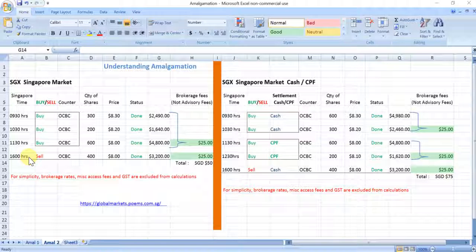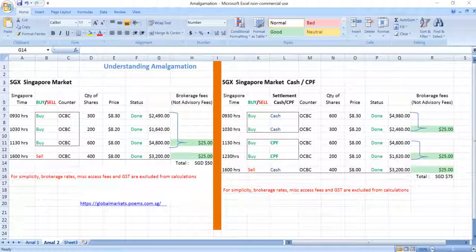The brokerage fees in this instance, there were 3 buy trades of OCBC and 1 sell trade. So these 3 buy trades are summed up and calculated as 1 trade to derive the brokerage fees. And as for the 1 sell trade, the brokerage fee is also calculated as 1. So in this instance, the brokerage fee worked out to be about 50 Singapore dollars.